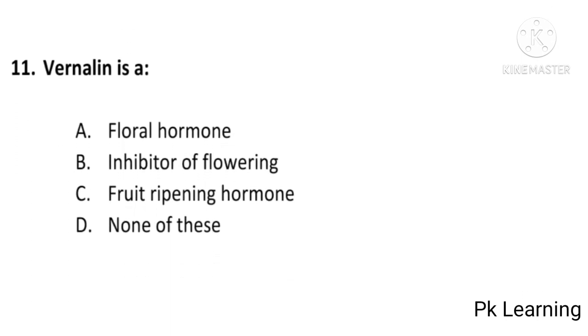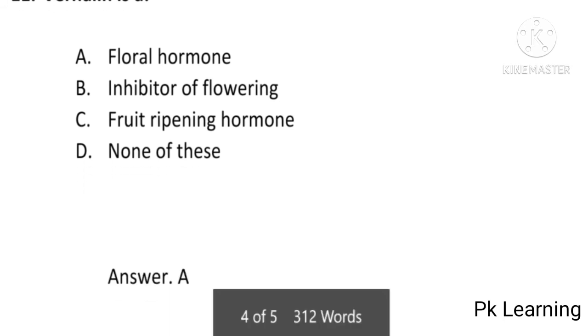Vanillin is a floral hormone, inhibitor of flowering, fruit ripening hormone, or none of these? And the answer is A, floral hormone. Vanillin is a floral hormone. A is the correct option. And next question is